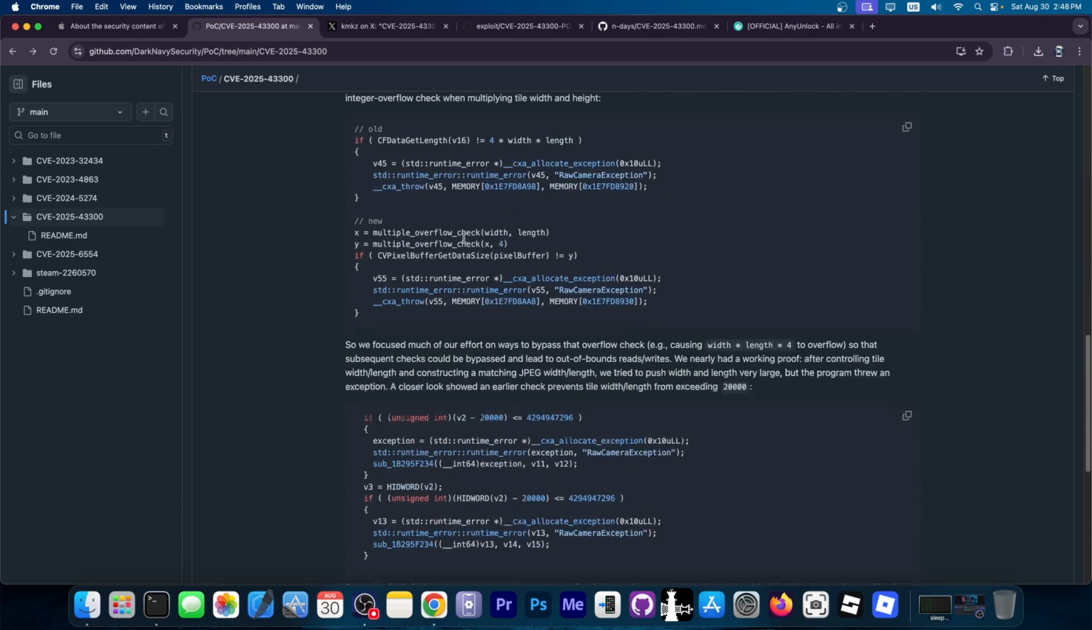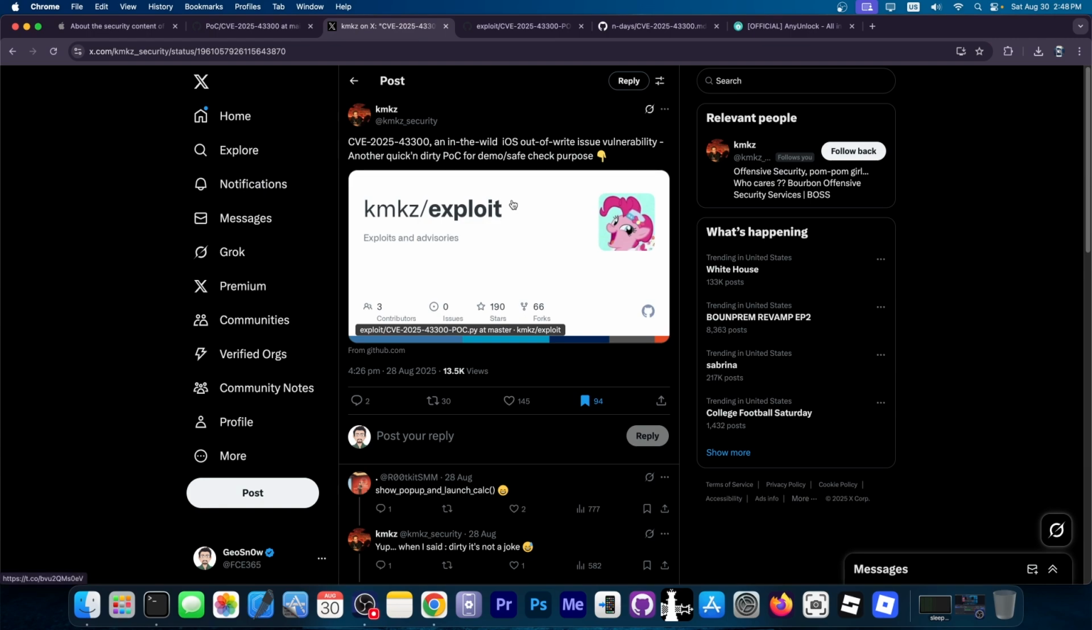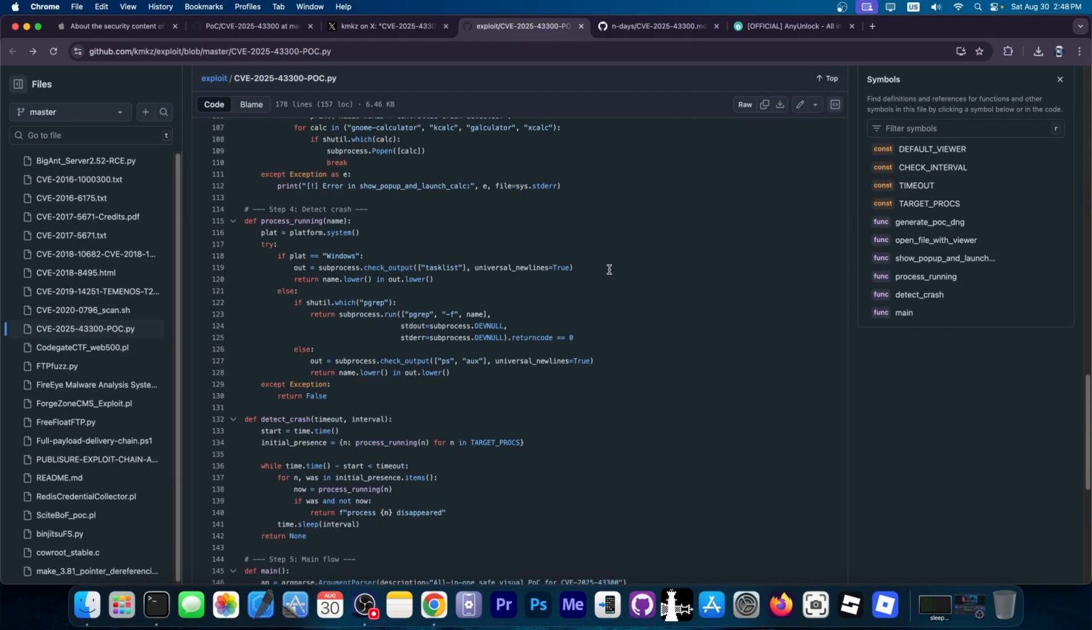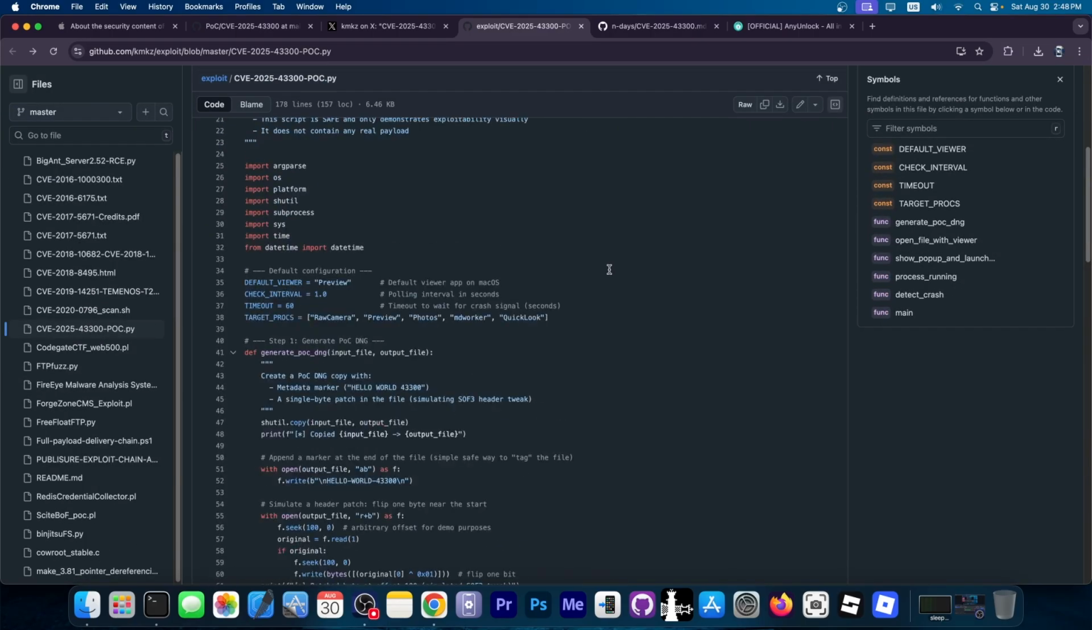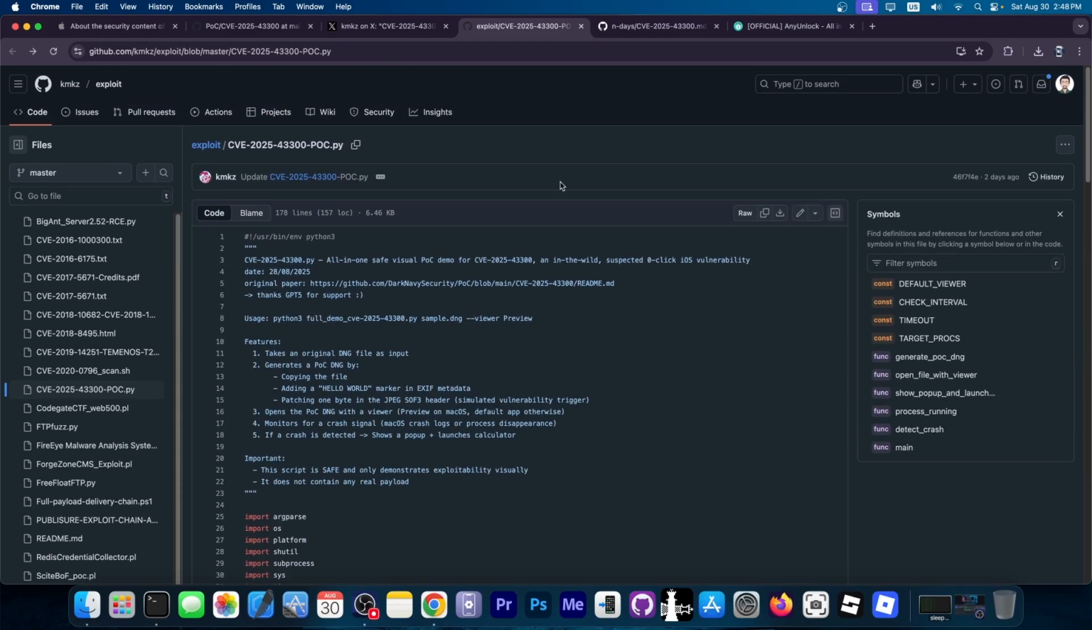Anyway, we have this in here which explains the vulnerability itself. Then we also have this person who posted CVE-2025-43300, an in the wild iOS out-of-bounds write vulnerability, another quick and dirty proof of concept for demo and safe check purposes. And it's this one over here. But it appears that this code is more for macOS, since the vulnerability itself can be triggered on macOS as well, making it as dangerous as it is on iOS.